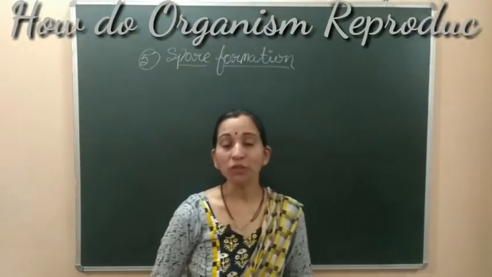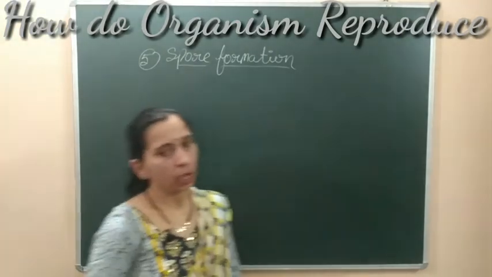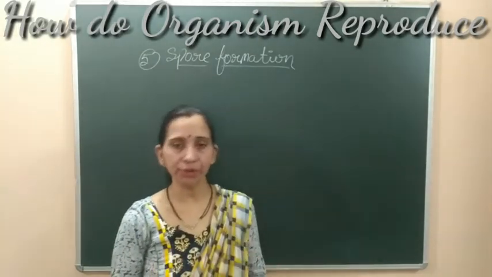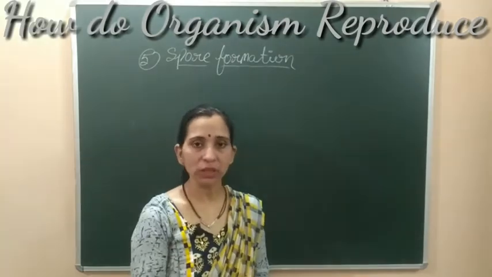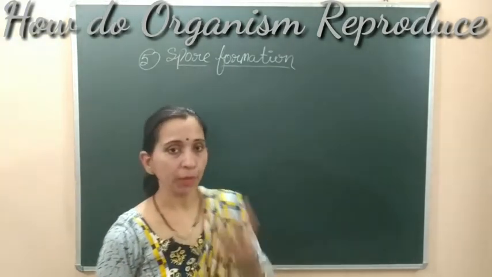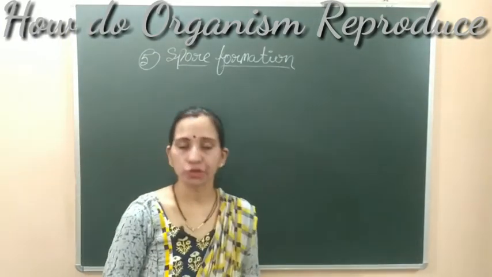Now we will discuss the next method of asexual reproduction, which is spore formation. This is again a method by which some organisms can reproduce asexually. What is a spore? First we start with spore formation. We need to understand what a spore actually is. स्पोर क्या होता है जिसके थ्रू कोई भी ऑर्गेनिज्म रिप्रोडक्शन कर रहा है.